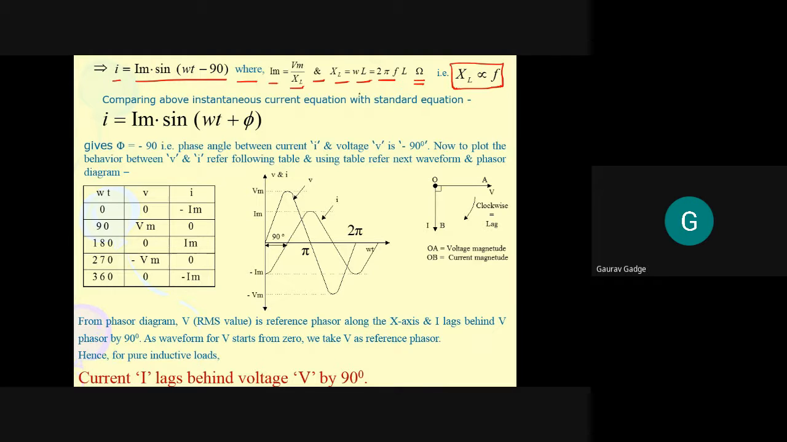So what we wrote is, first we are getting I is equal to Im sine of omega t minus 90, where Im is equal to Vm upon XL, and what is XL? XL is equal to omega L. What is omega? Twice pi f. So this particular line is very, very important, and this gives you all the equations that may be asked in the examination as a multiple.